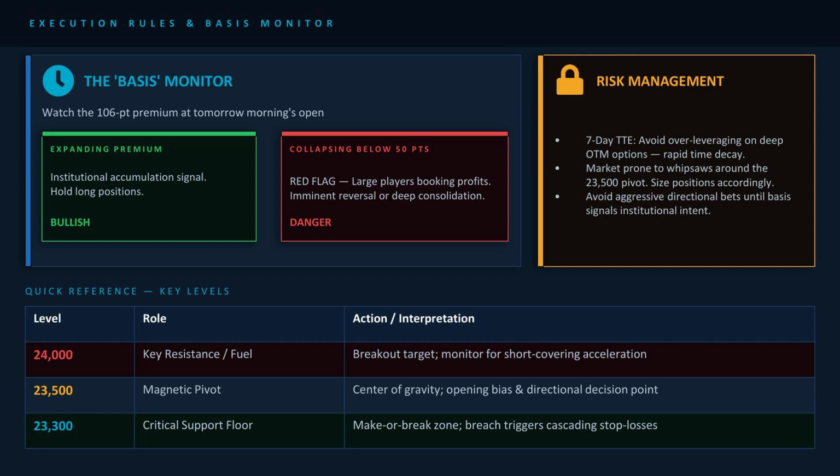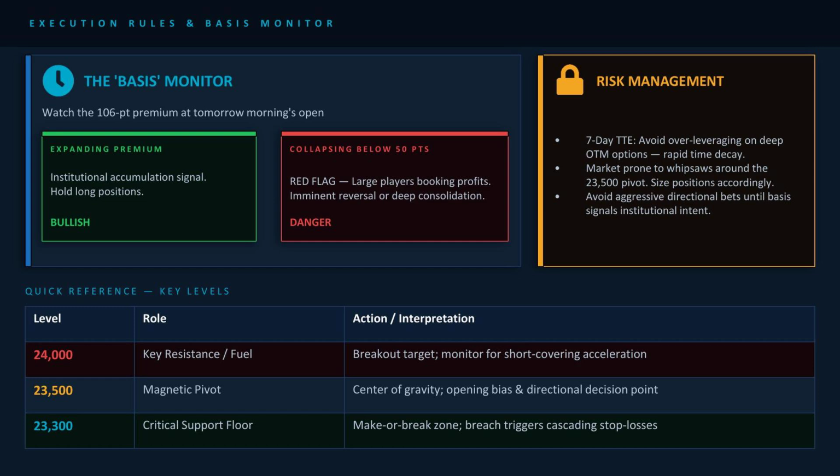This is the most practical slide. It tells you what to watch, how to manage risk, and gives you a quick reference table. The basis monitor: why watch the 106-point premium? The basis, futures price minus spot price, is like the market's pulse. Institutional traders' intentions are hidden in this number.